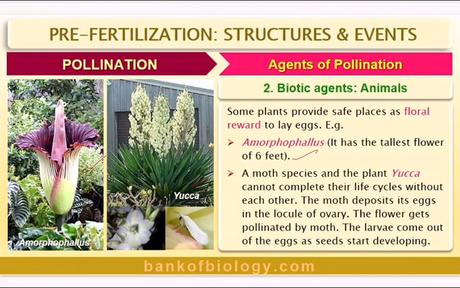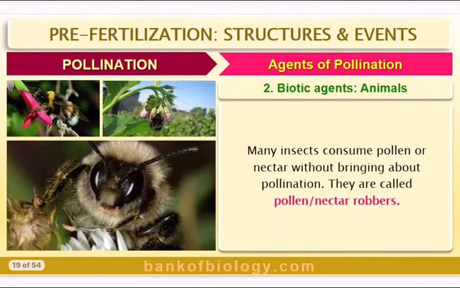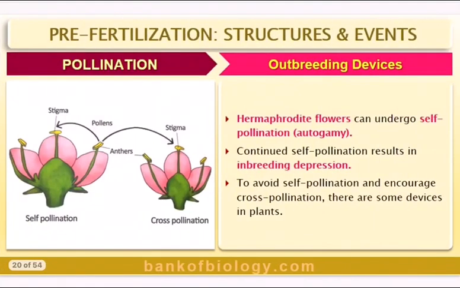The flower gets pollinated by the moth. The larvae come out of the eggs as seeds start developing. So it is a sort of symbiosis. And many insects consume pollen or nectar without bringing about pollination. They are called pollen robbers or nectar robbers. Okay? They don't go with